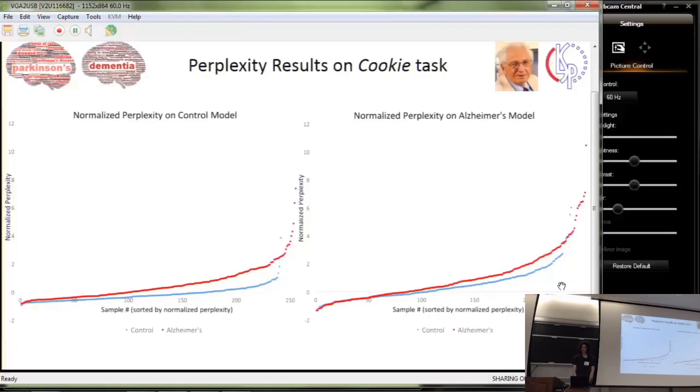Also, this explains why the perplexity on CT feature that we saw earlier is significant, because the control model predicts the language of controls very well, but the Alzheimer's model doesn't predict either well.